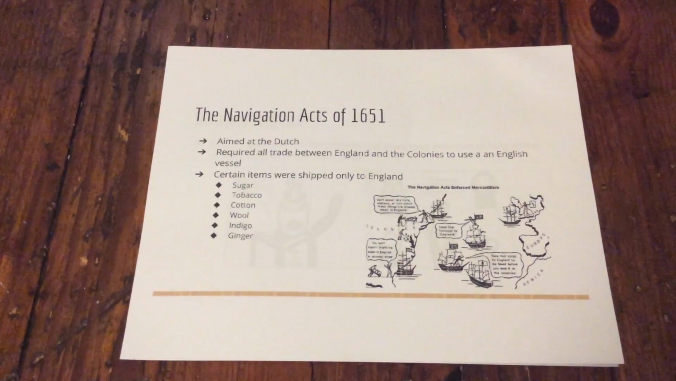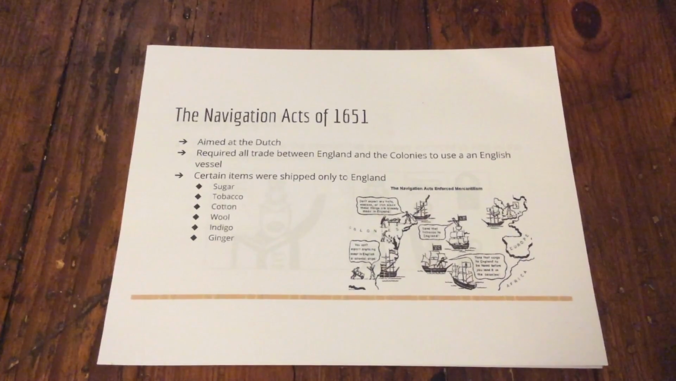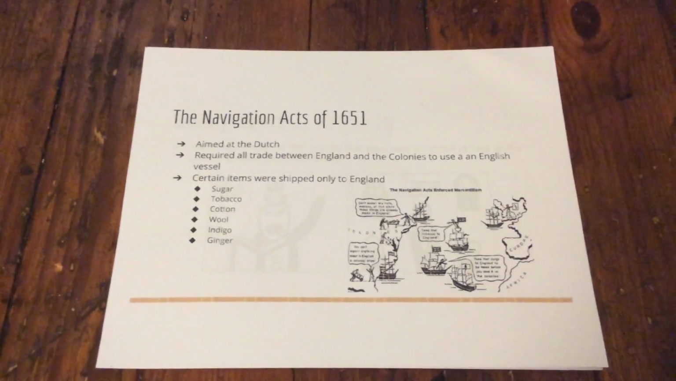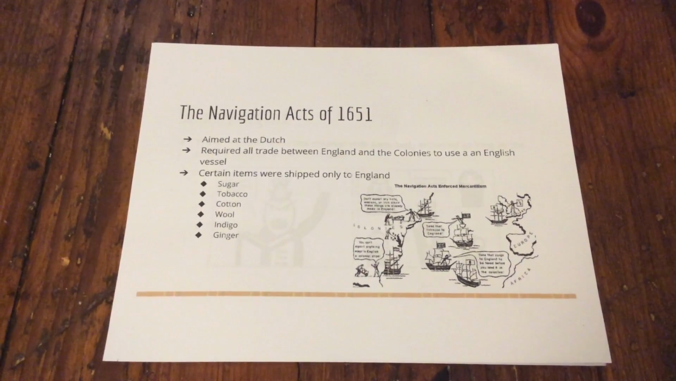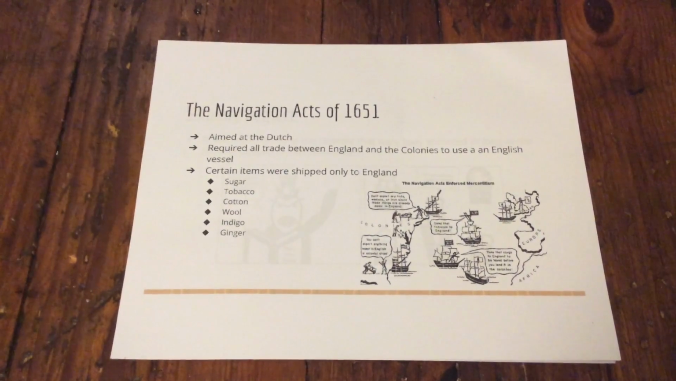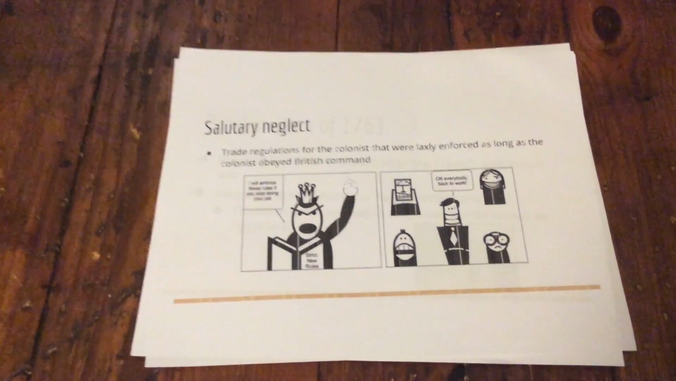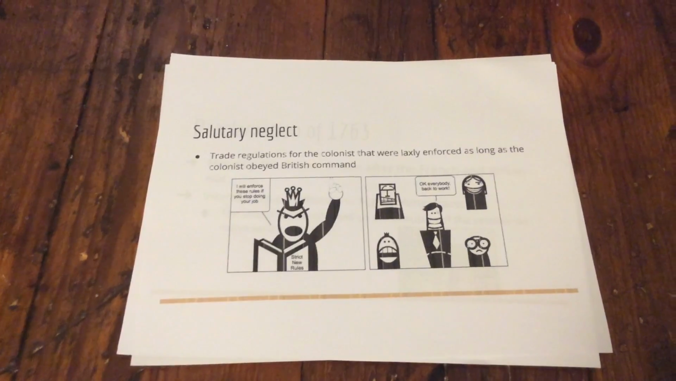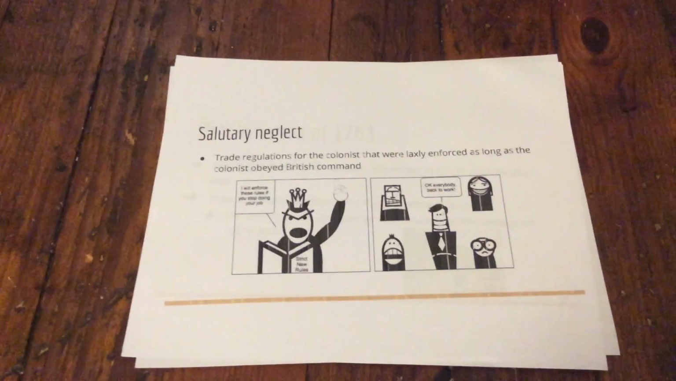The Navigation Acts of 1651 were aimed at the Dutch and required all trade between England and the colonies to use an English vessel. Certain items were shipped only to England. These would include sugar, tobacco, cotton, wool, indigo, and ginger. Salutary neglect trades were regulations for the colonists that were laxly enforced as long as the colonists obeyed British command.